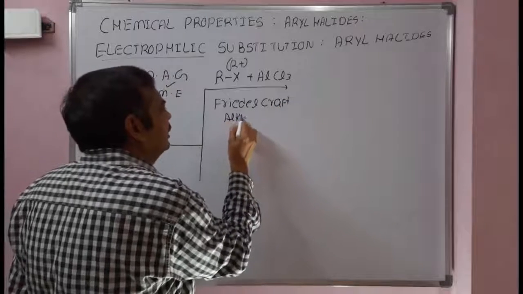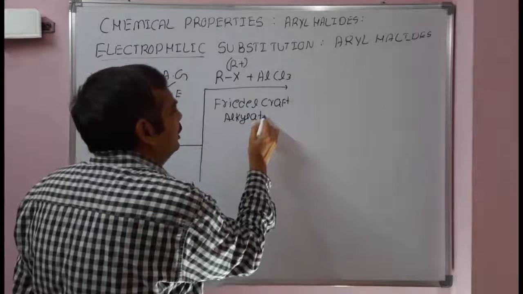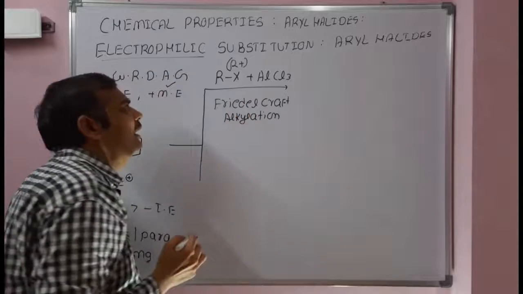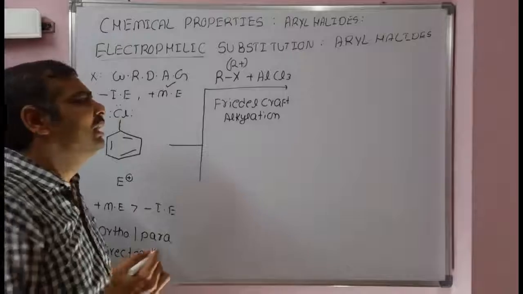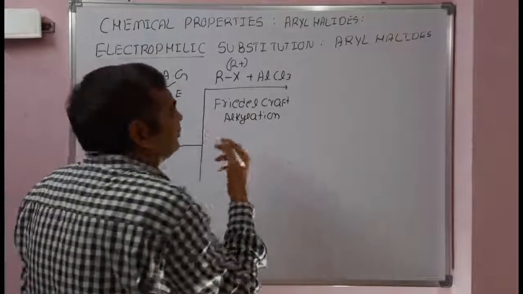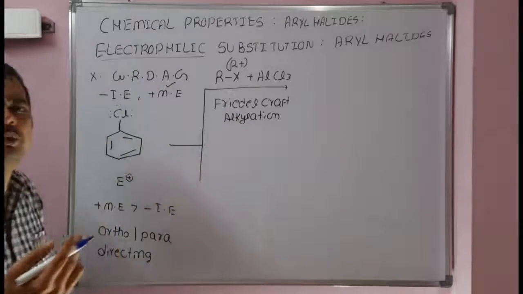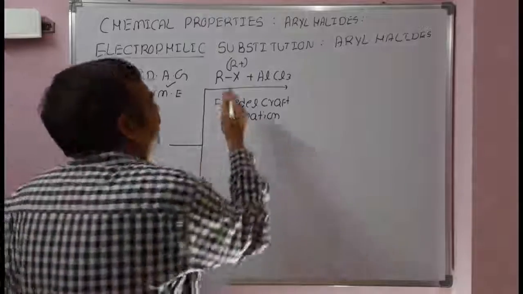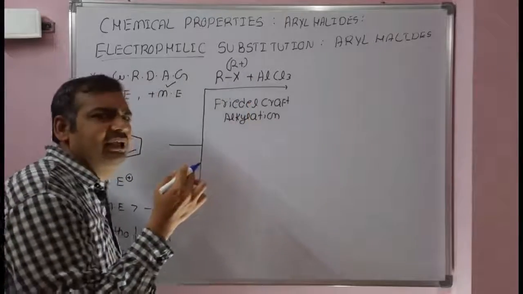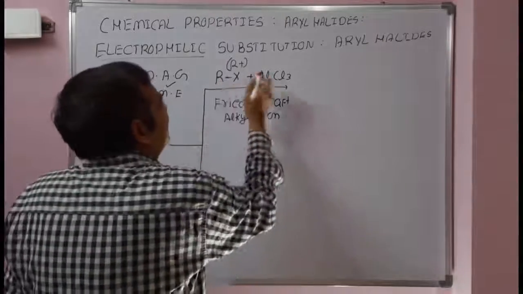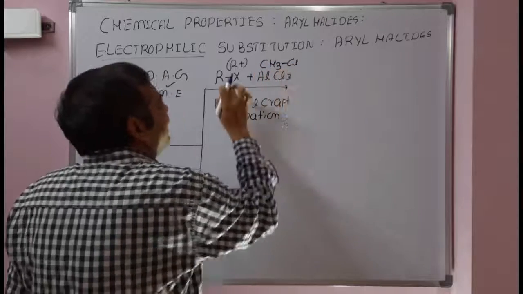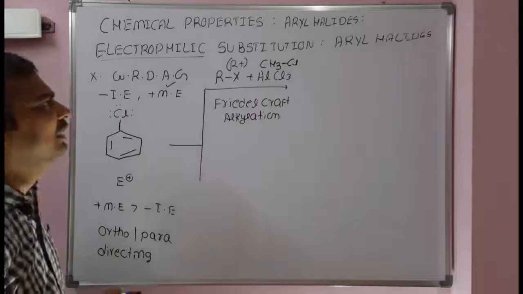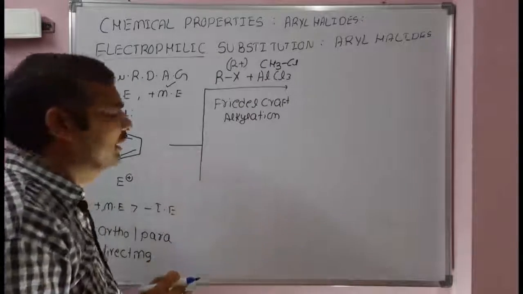Since a carbocation intermediate is formed, there is a possibility of rearrangement. Whenever there is a possibility, it will undergo rearrangement, because the carbocation is the intermediate. Let us say RX is methyl chloride, in combination with AlCl3.